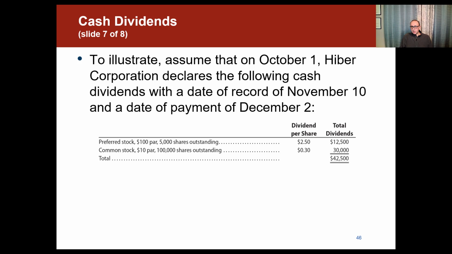And we have preferred stock, $100 par, 5,000 shares outstanding, and we have common stock, $10 par, 100,000 shares outstanding, and the dividends per share is $2.50 for the preferred stock and 30 cents for the common stock, for a total of $42,500.